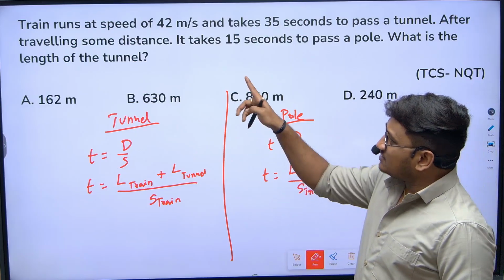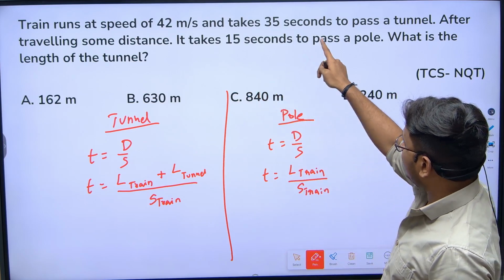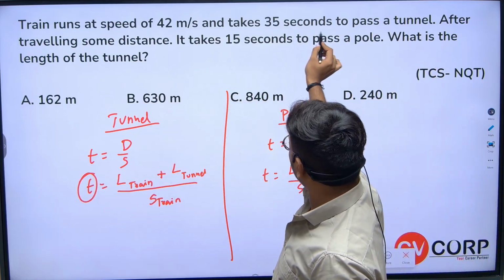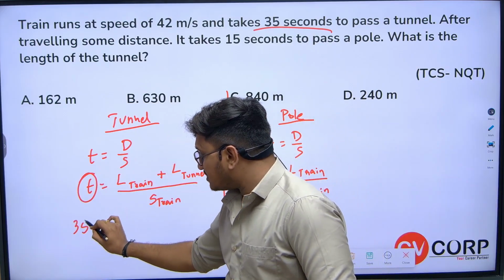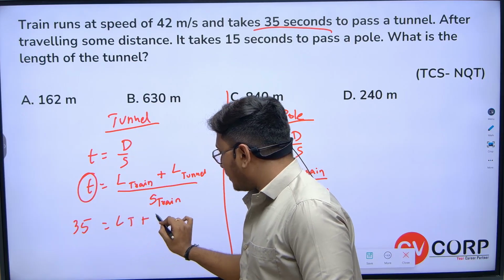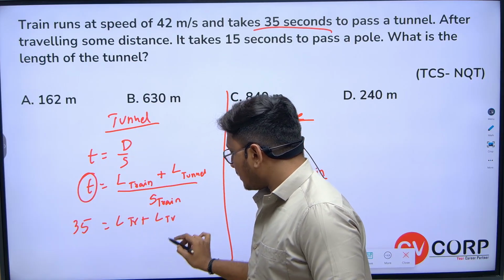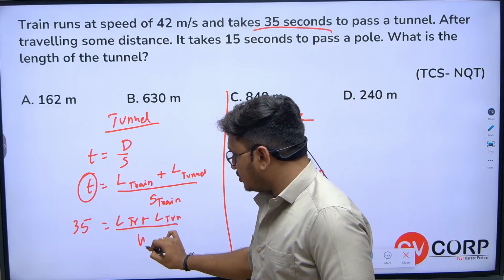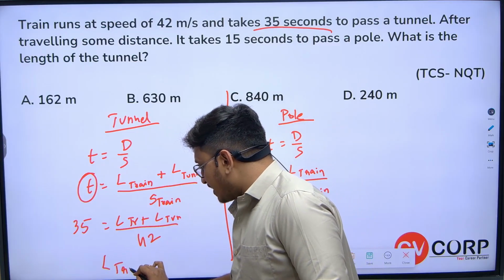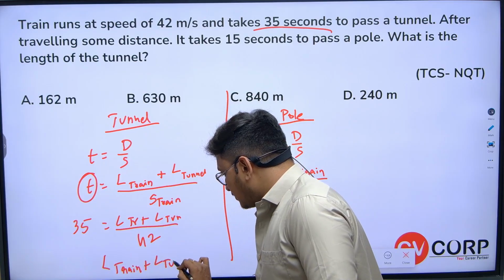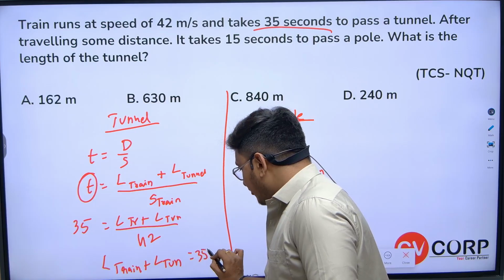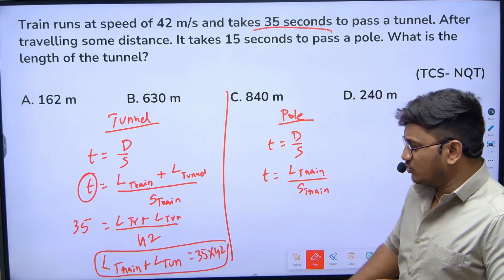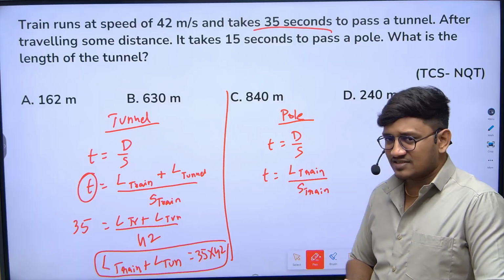A train runs at a speed of 42 meters per second, takes 35 seconds to pass a tunnel. Now can I substitute the time? How much time did it take to cross the tunnel? 35 seconds is equal to length of the train plus length of the tunnel, divided by the speed of the train, 42. Now can I say that length of the train plus length of the tunnel is equal to 35 into 42? Let's keep it in the same way. No need to waste our time to multiply. Let's try to solve it at the last.